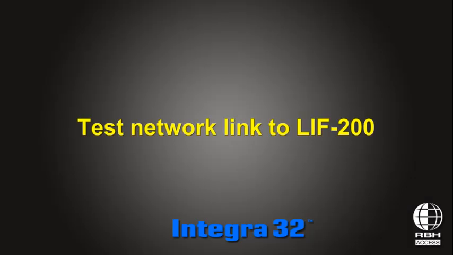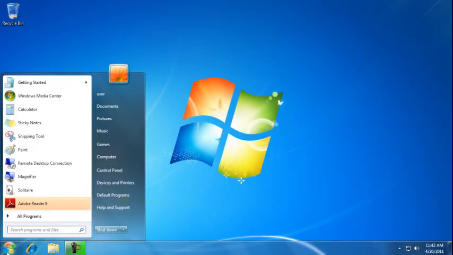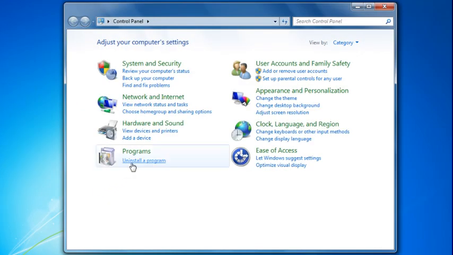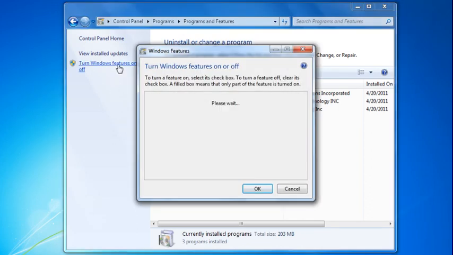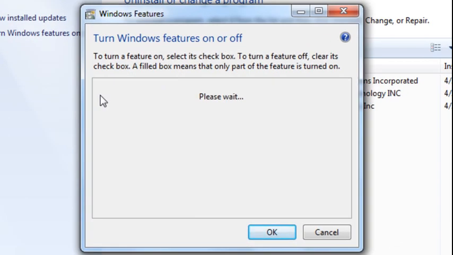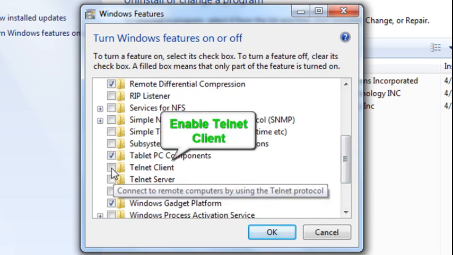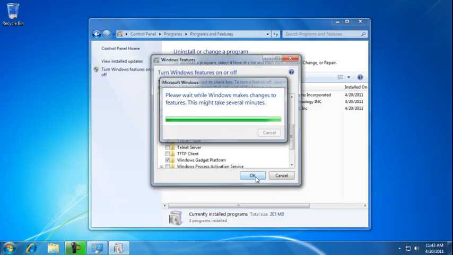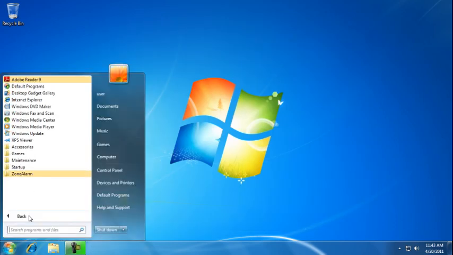Let's test if LAF200 is ready to communicate. First, let's enable Telnet Client. It is not enabled by default in Windows 7. You would have to go to Control Panel and follow the steps on the screen to enable this feature. It may take a few minutes for the feature to be enabled. Here we go. We're going to close the screen and start our command prompt.